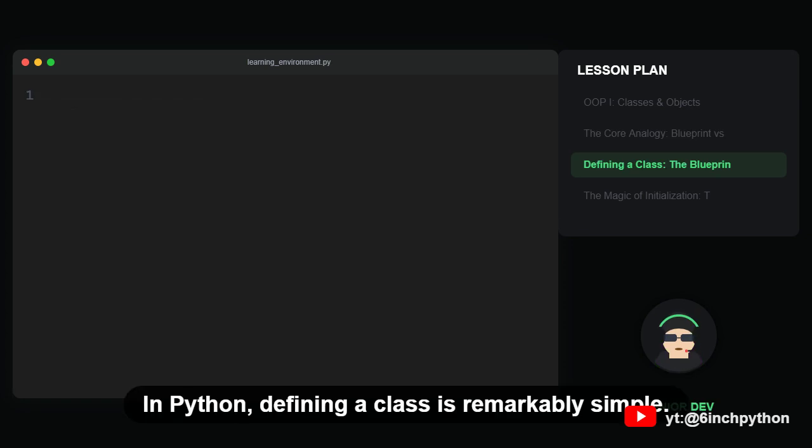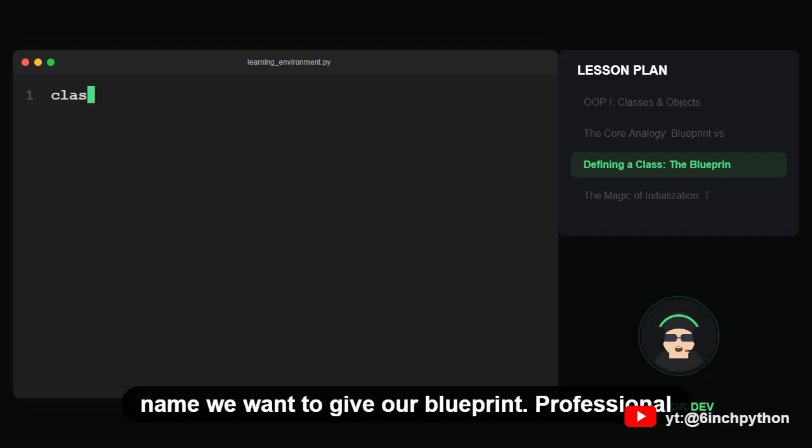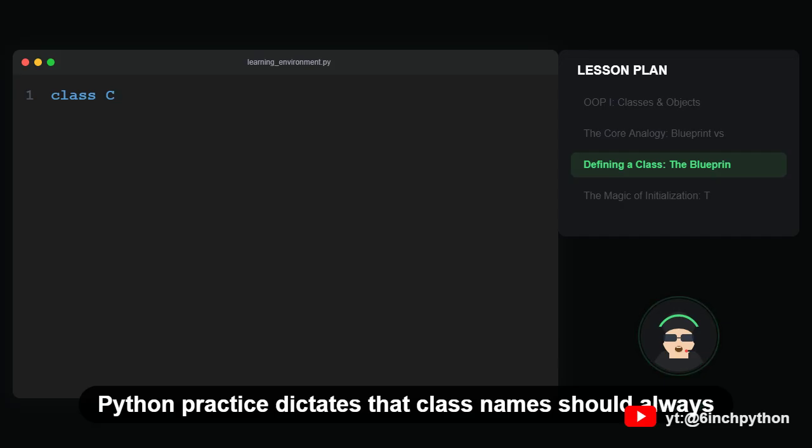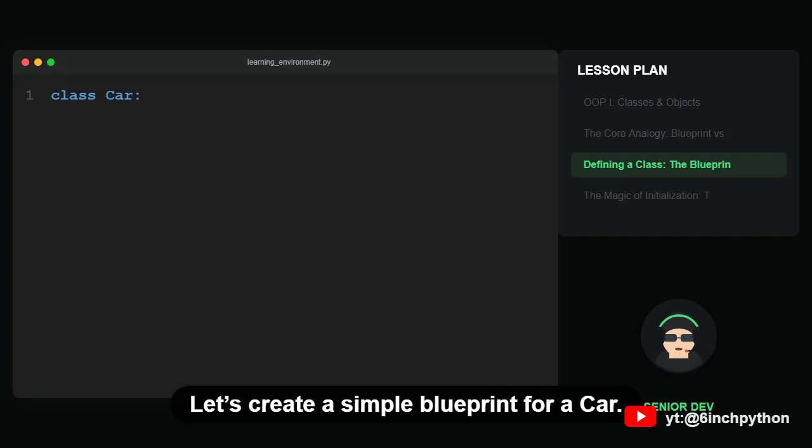In Python, defining a class is remarkably simple. We use the class keyword followed by the name we want to give our blueprint. Professional Python practice dictates that class names should always use Pascal case, starting every word with a capital letter. Let's create a simple blueprint for a car.